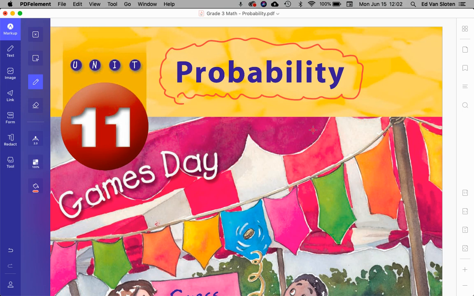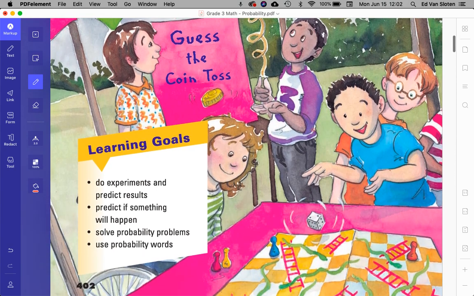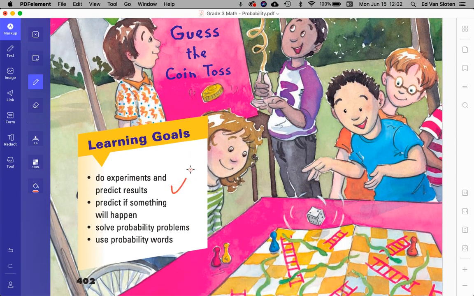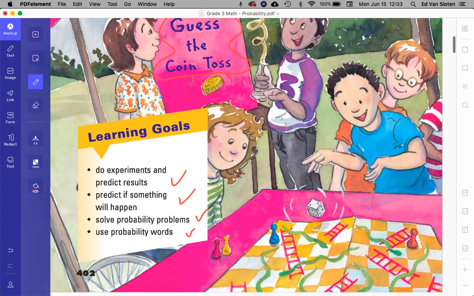Okay, and so what is the probability that it will be a sunny day? What is the probability that it will rain today? And we have words to describe that. So you will be doing some experiments and predicting results, and I'll show you websites that will help you do that. They're fun. Predict if something will happen. You'll solve some problems, and we'll get to know some probability words. So one of the easiest things that you can do is do the coin toss where you guess heads or tails.